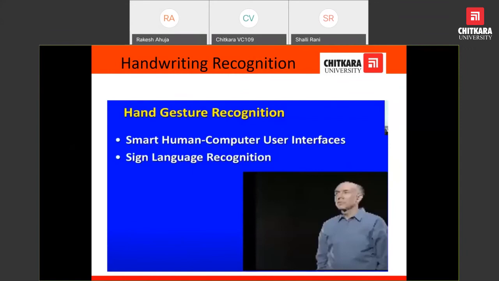Hand gesture recognition is very helpful for persons who are deaf and dumb, so they would be able to understand our language. Suppose we are speaking; our speech must be processed by the system so that the deaf and dumb person can understand, and vice versa. What the deaf and dumb persons are saying to us will be converted into text or even voice, so that normal and physically challenged persons can communicate with each other.